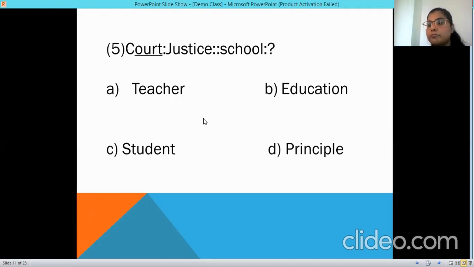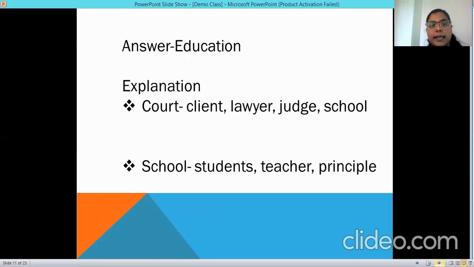Court has judges, criminal laws, and so many things, but here it is mentioned as justice. So court provides you justice. Similarly, school provides you education. School does not provide you teacher, student, principal. That is a constituent part. It is a part of school, but it actually provides you education, just as court provides you justice. Next slide, we have the answer as well as the explanation.